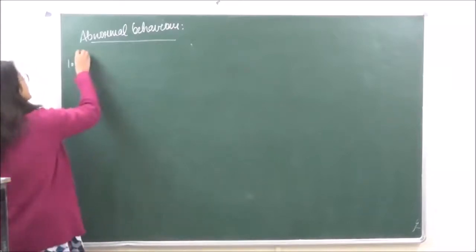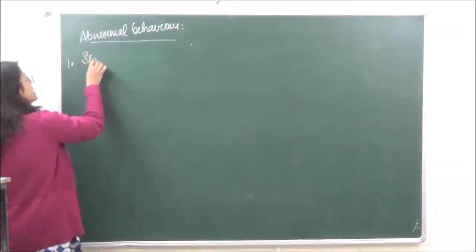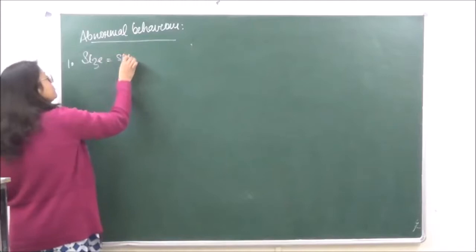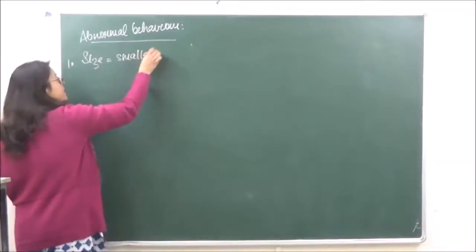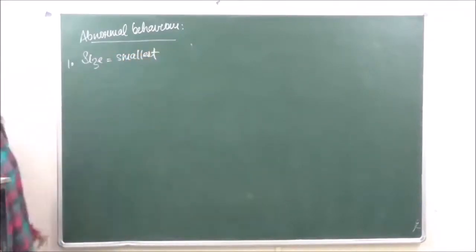The first is that the size of lithium is very, very small. It is the smallest element present in the entire group.